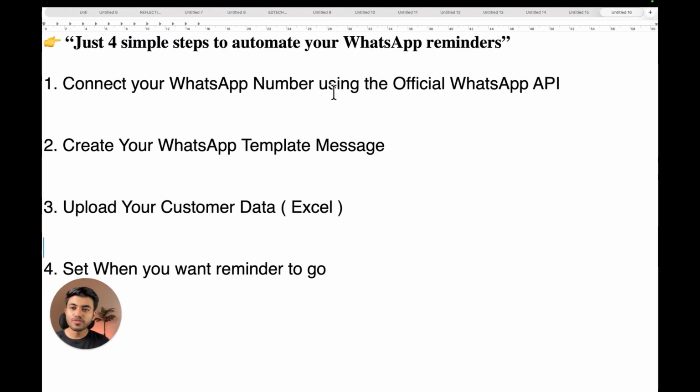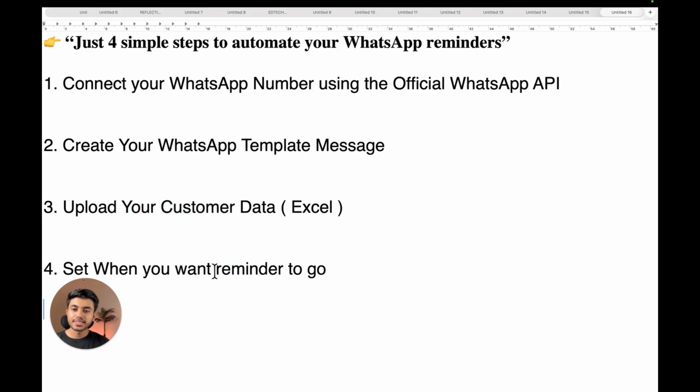By the way, these are the 4 simple steps to automate your WhatsApp reminder. First one is connecting your WhatsApp number using the WhatsApp official API, which we already did. Second step would be creating a WhatsApp template message. Third step is uploading your customer data. And the fourth step, which is the final step, is setting up the reminder automation.